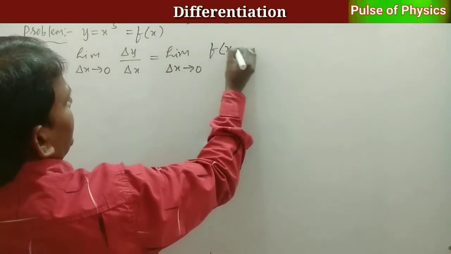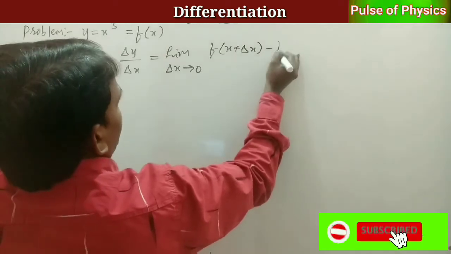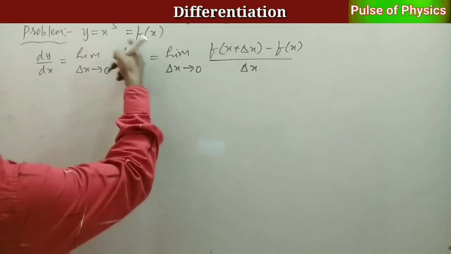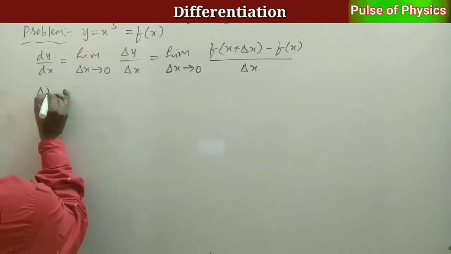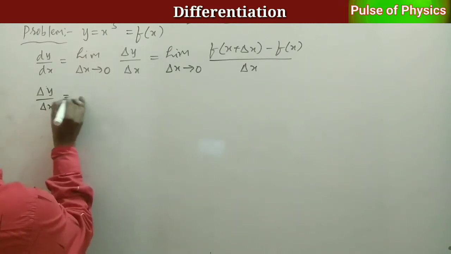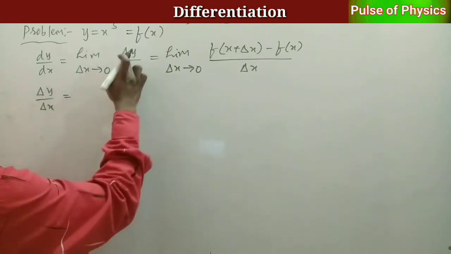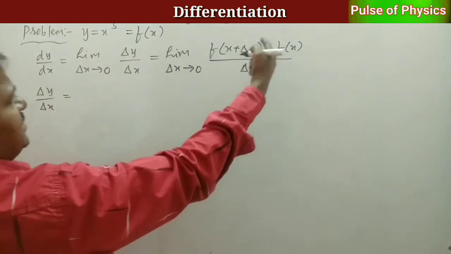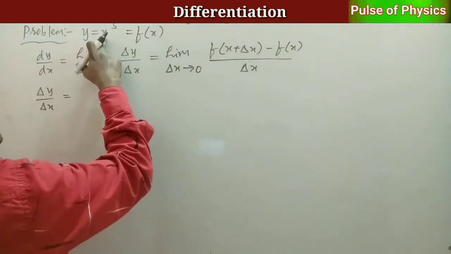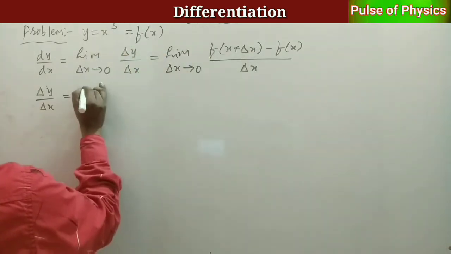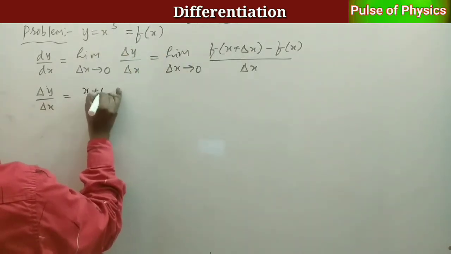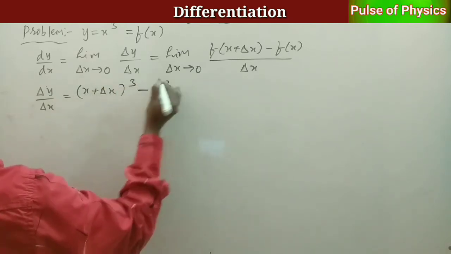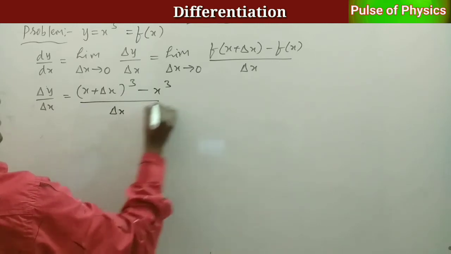f of x plus delta x minus f of x by delta x. This value I am finding first: delta y by delta x. What is delta y by delta x? It is f of x plus delta x minus f of x. In place of x, we have to substitute x plus delta x. So it is (x plus delta x) whole cube minus x cube by delta x.